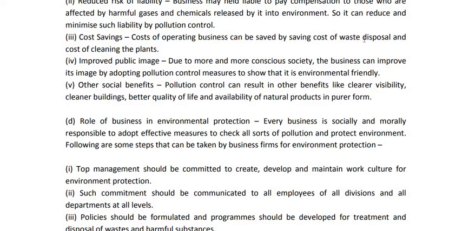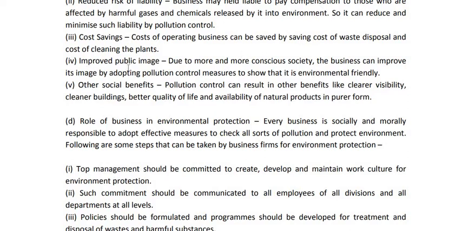But if the environment is not polluted, there is no need for such disposal and cleaning. So the cost incurred can be reduced, and there is a chance of cost saving when pollution is controlled.